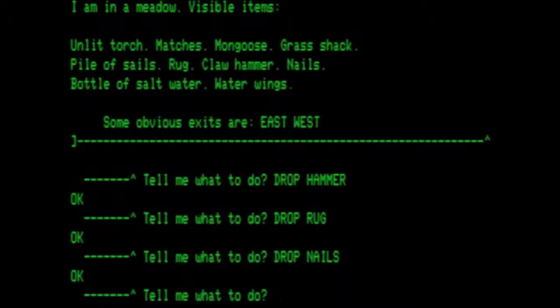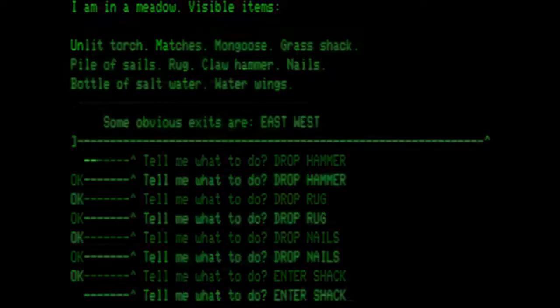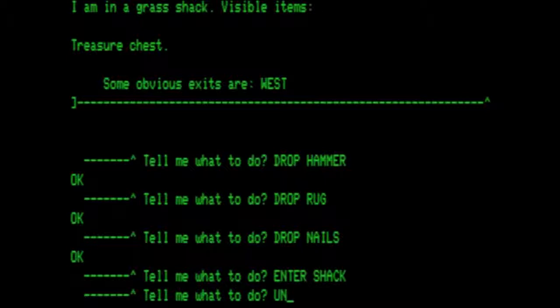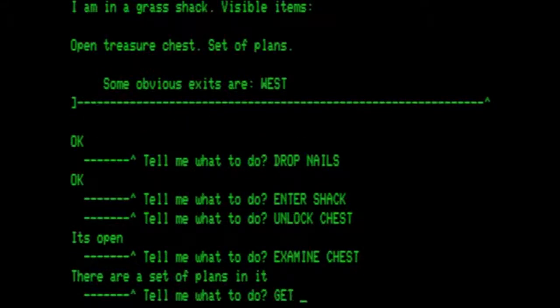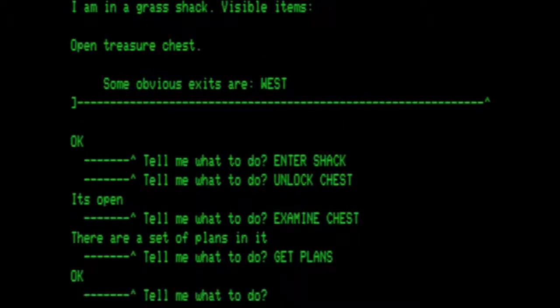And from here, let's enter the shack. And since we have keys, let's unlock the chest. It is now an open treasure chest. Let us examine the chest. There's a set of plans in it. So we get the plans.